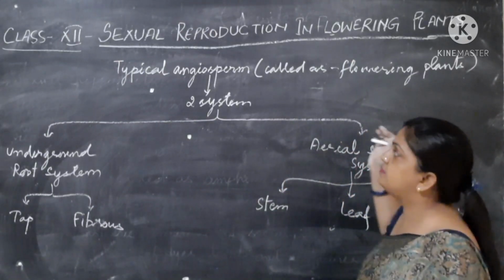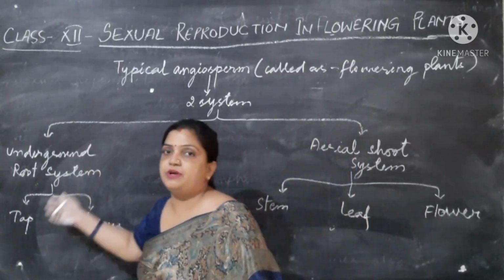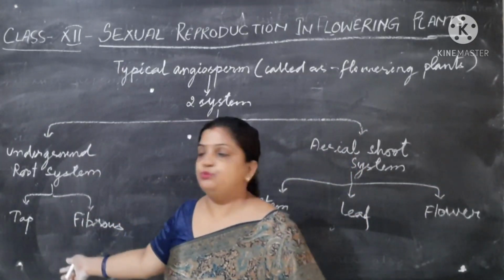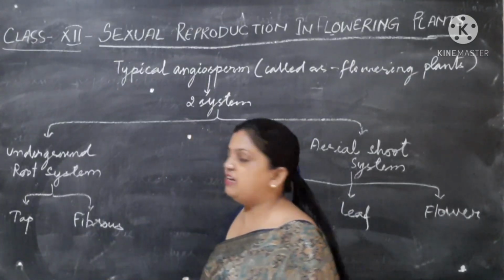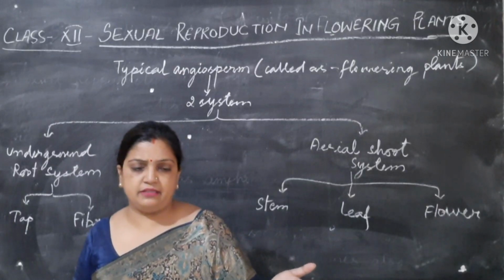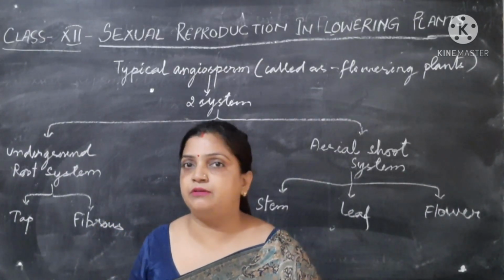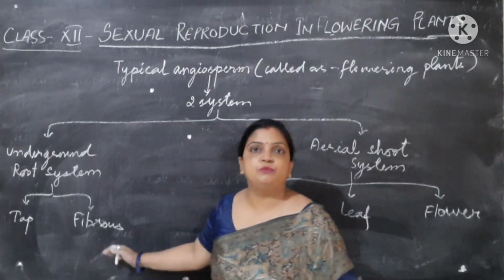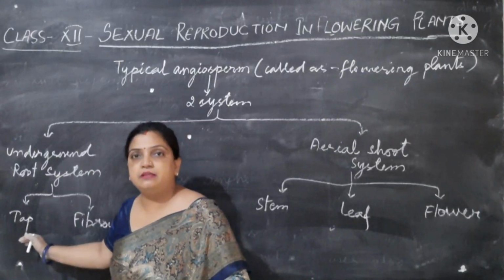In the root system you have studied that there are two types of root, tap root and fibrous root. Later we will divide phanerogams and angiosperms into monocot and dicot. Fibrous root is present mostly in monocot plants, and